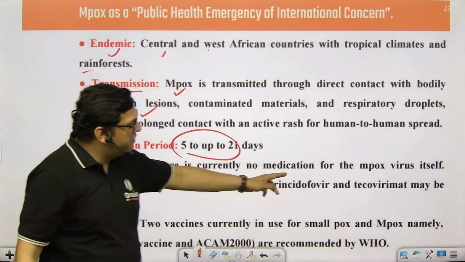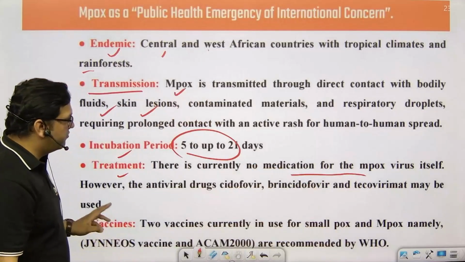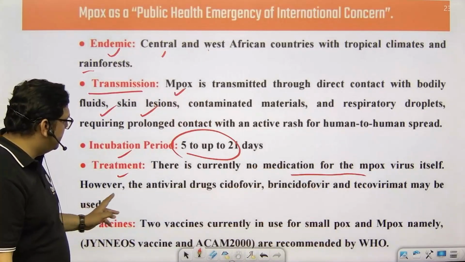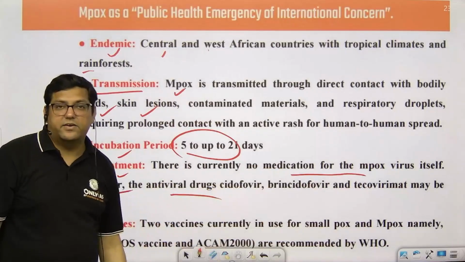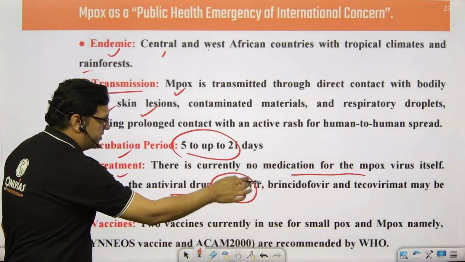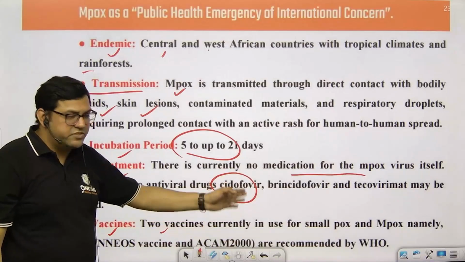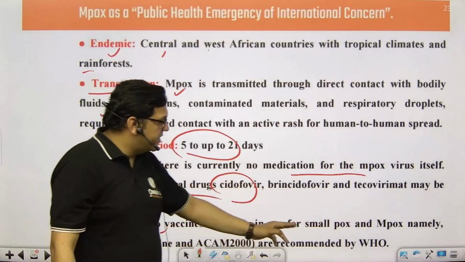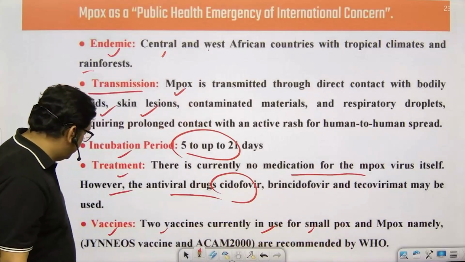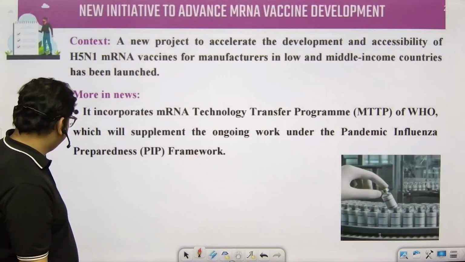Treatment is basically related to the pox virus itself, and currently antiviral drugs are being given. So these are the names of the drugs. You need not remember the drug names. That's it. Vaccines: 2 types of vaccines are already available, which were used for smallpox, and now they are being used for monkeypox.